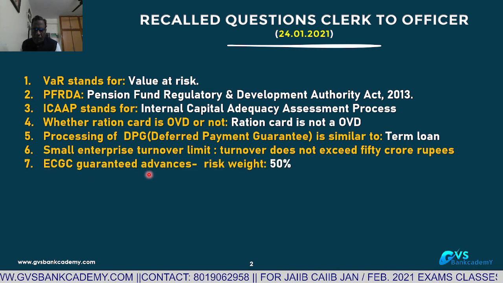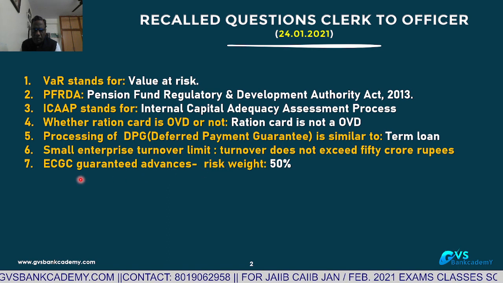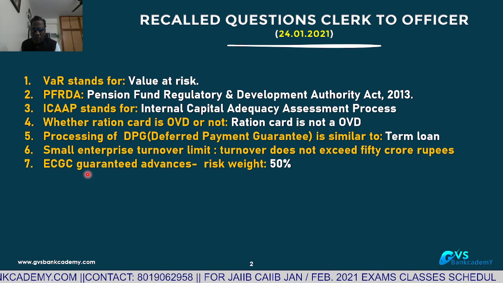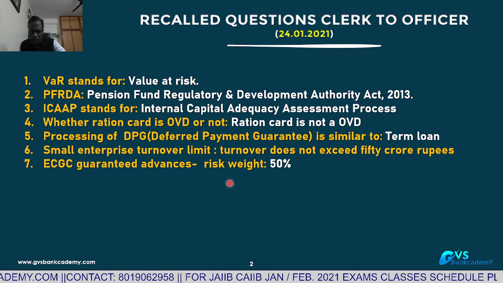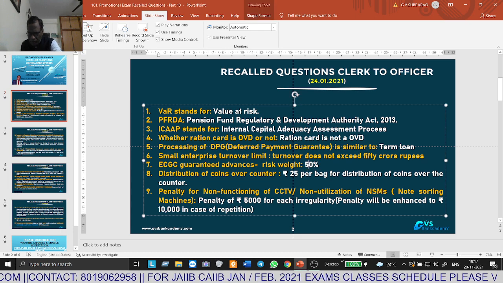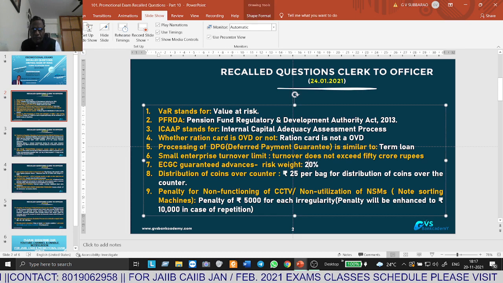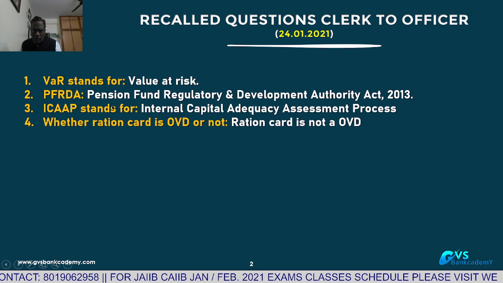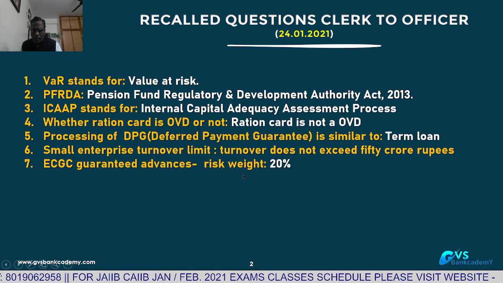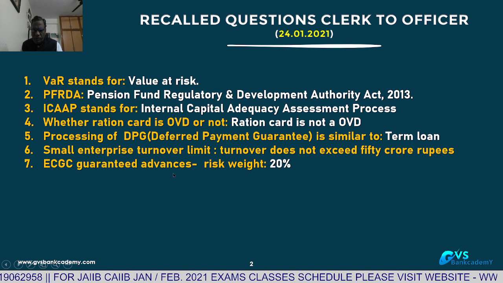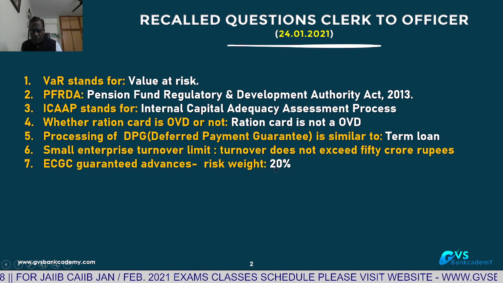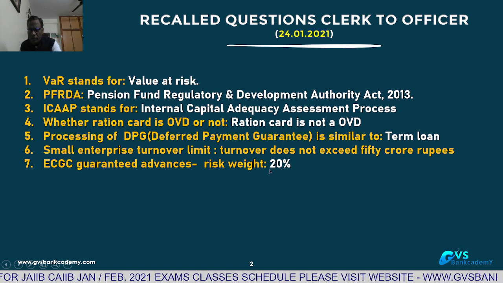ECGC guaranteed advances. What is the risk weight? Export Credit Guarantee Corporation guaranteed advances, risk weight is 20%. ECGC guaranteed advance risk weight is 20%.